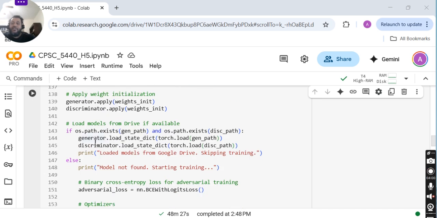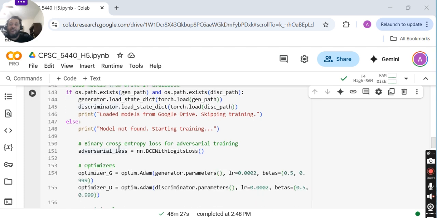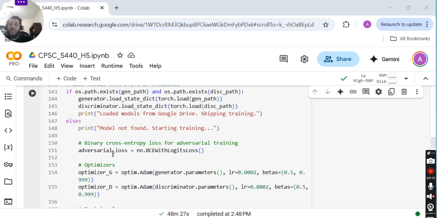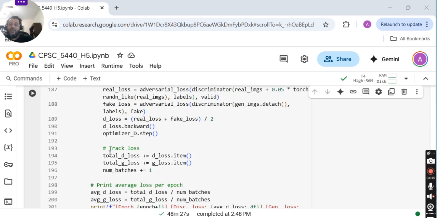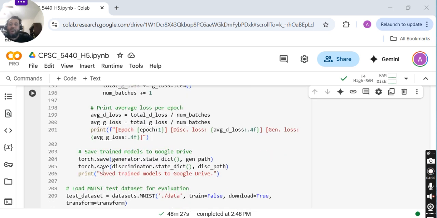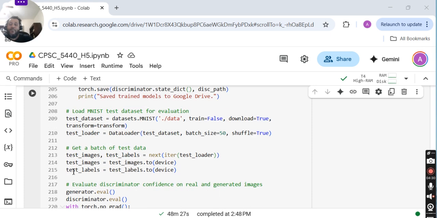Here I'm assigning the weights. And here I'm checking if I have the .pth files for the generator and discriminator saved previously. If so, then I load them here. Otherwise, I just train the model as it should be. I used the number of epochs equal to 100. That helped, but if I had used more, it would have been much better than what I got with 100 epochs.